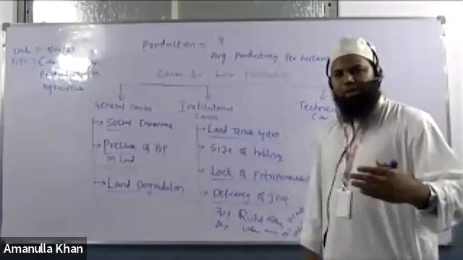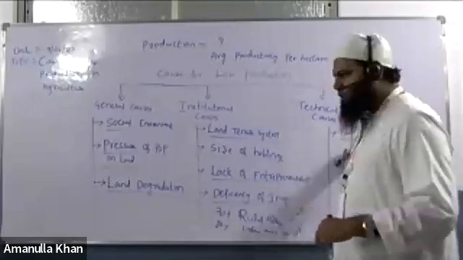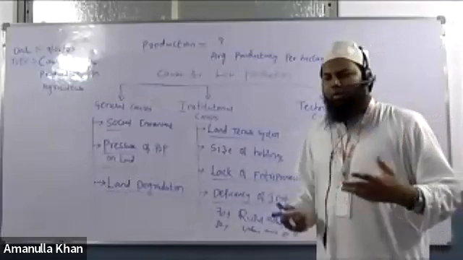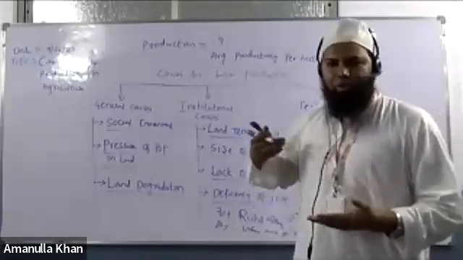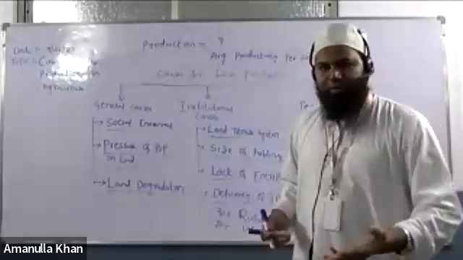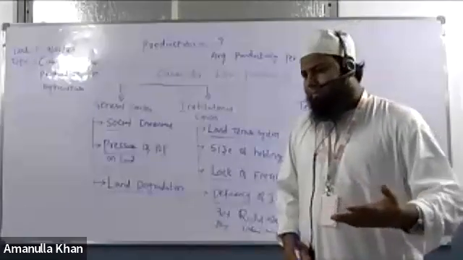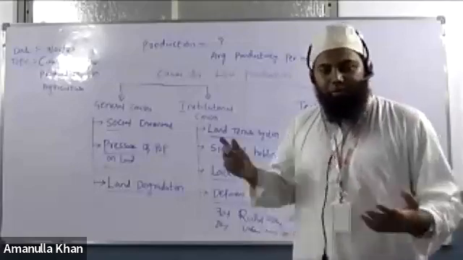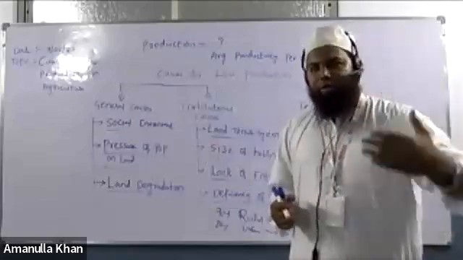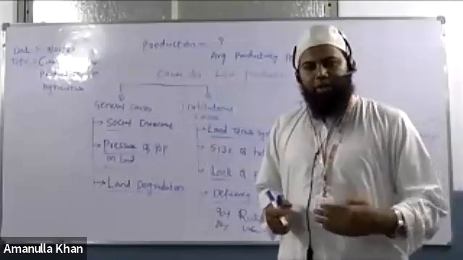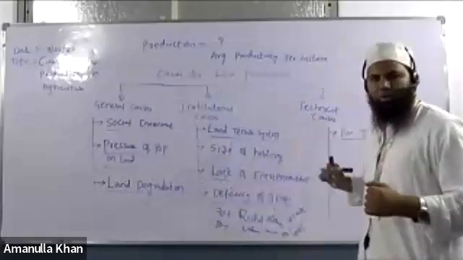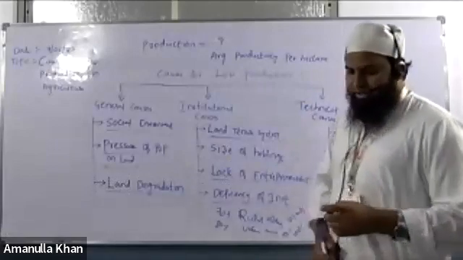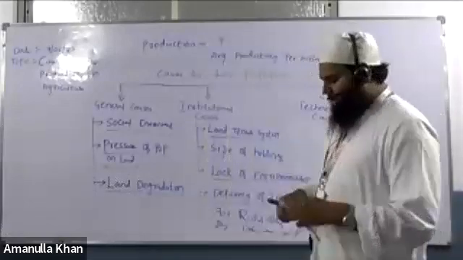The production is coming down because one more reason is poor techniques. If you don't replace the poor techniques with the new ones, what actually happens? We'll definitely fail. We need to do a lot of hard work, put in a lot of effort, and just spend our time uselessly. But when we adopt the new techniques according to the current generation and the current market economy, this will definitely improve our production. This is also causing the low productivity in agriculture, right? Poor techniques. And the next one is inadequate irrigation.